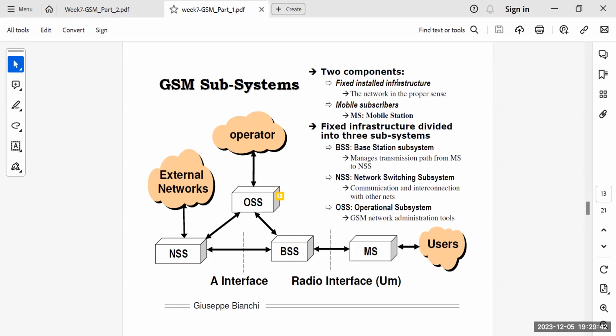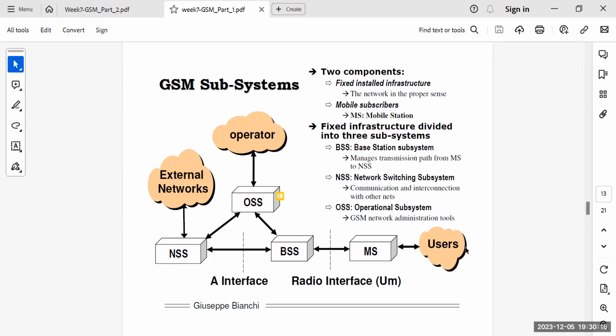So two components are there. One is the fixed installed infrastructure, the network in the proper sense. And then we have mobile subscribers, also known as mobile stations. The fixed infrastructure is divided into three subsystems. One is the BSS, the base station subsystem. It manages the transmission path from the mobile station to the NSS, right? And NSS is the network switching subsystem, which handles communication and interconnection with other networks. And OSS: the GSM network administration tools are basically operated by this OSS system.